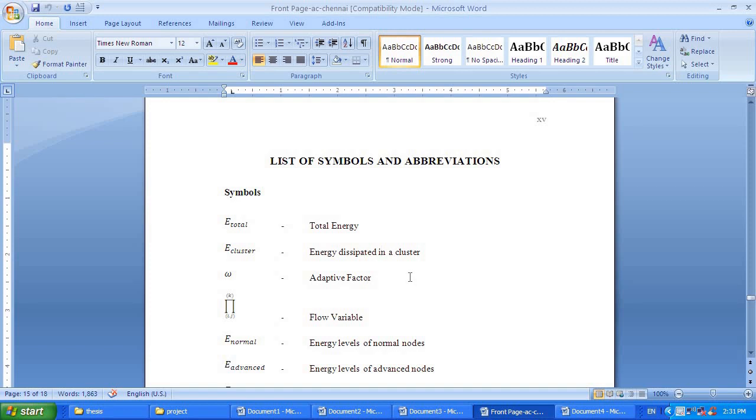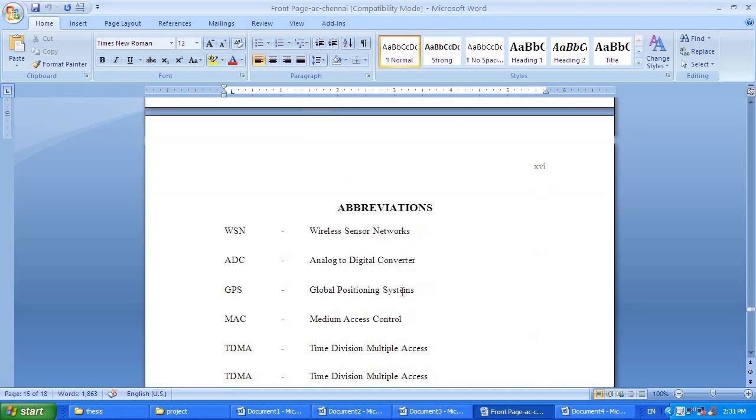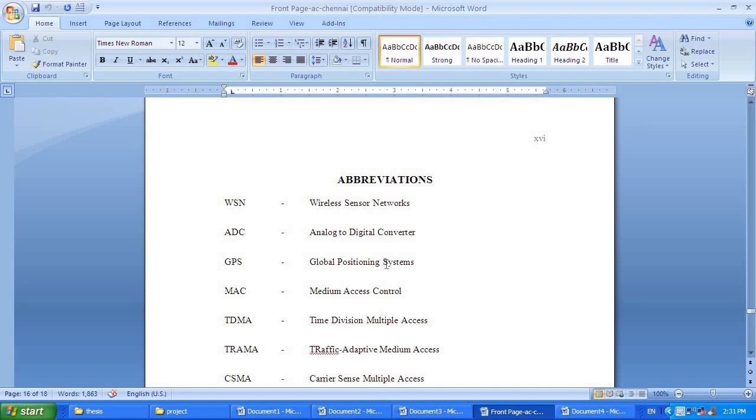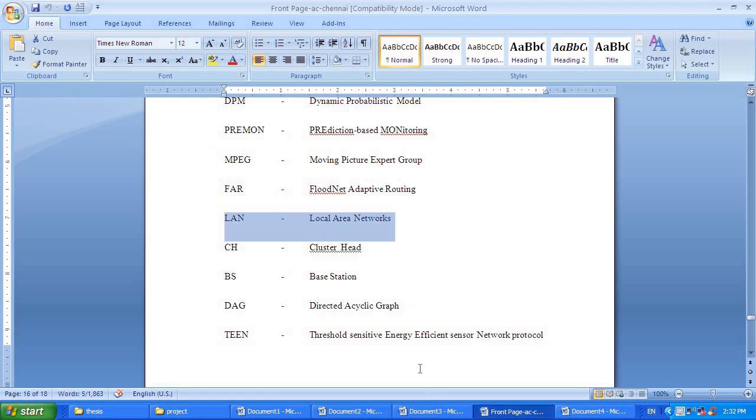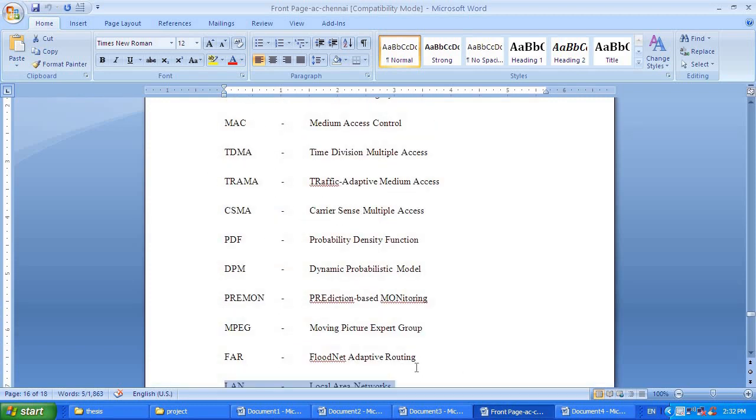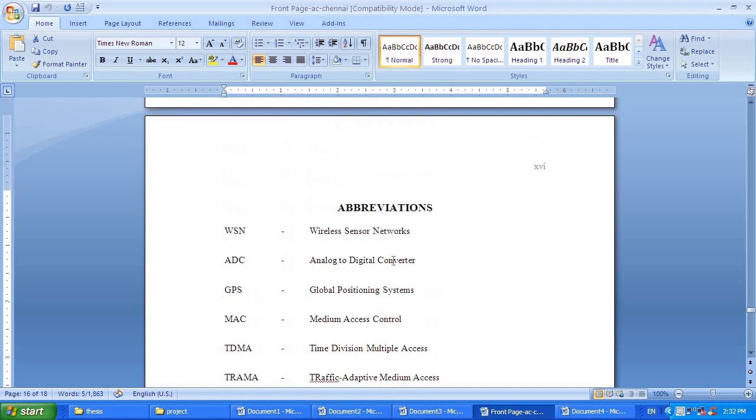Like this. If you don't have symbols, you can simply skip the list of symbols, but very importantly you need to include a list of abbreviations. Definitely your project will contain abbreviations. For example, WSN, the expansion for that is wireless sensor networks. ADC is analog to digital converter. Somewhere I am using CSMA, carrier sense multiple access. Here I am using LAN, local area networks. All the abbreviations which are available in your project need to be represented in this section, list of abbreviations.